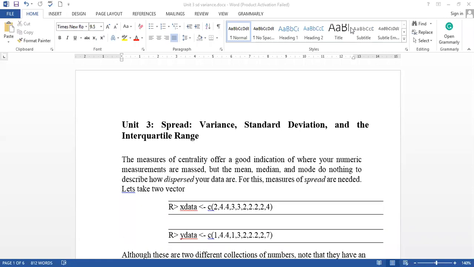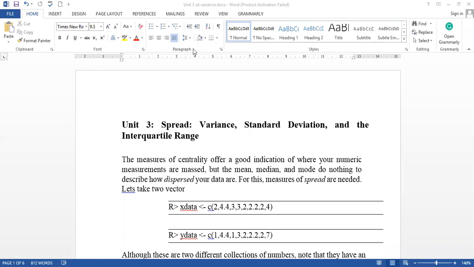Let's start. Good afternoon, everyone. Today we will discuss data analysis, and in data analysis we will discuss spread, in which we will cover the topics variance, standard deviation, and the interquartile range.